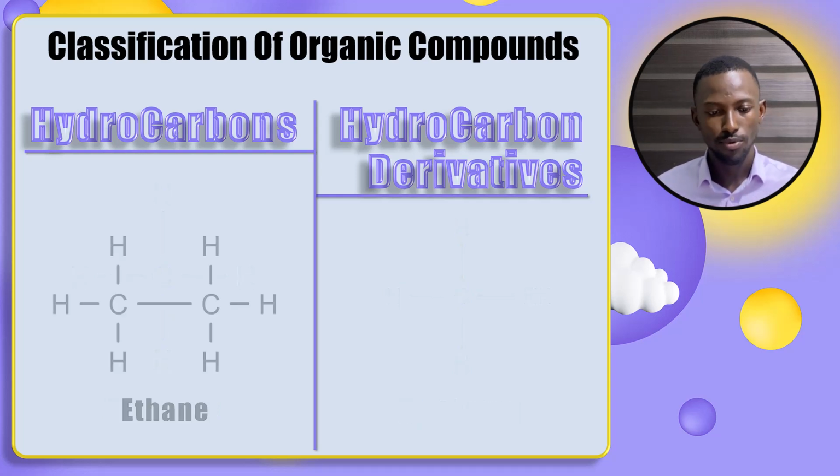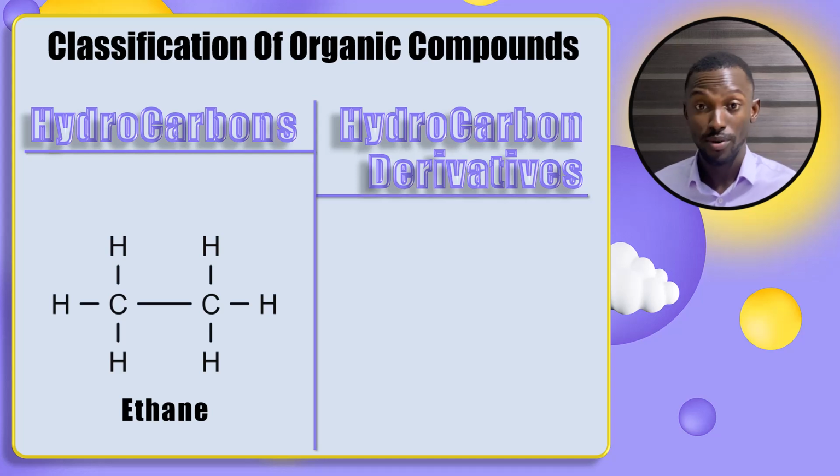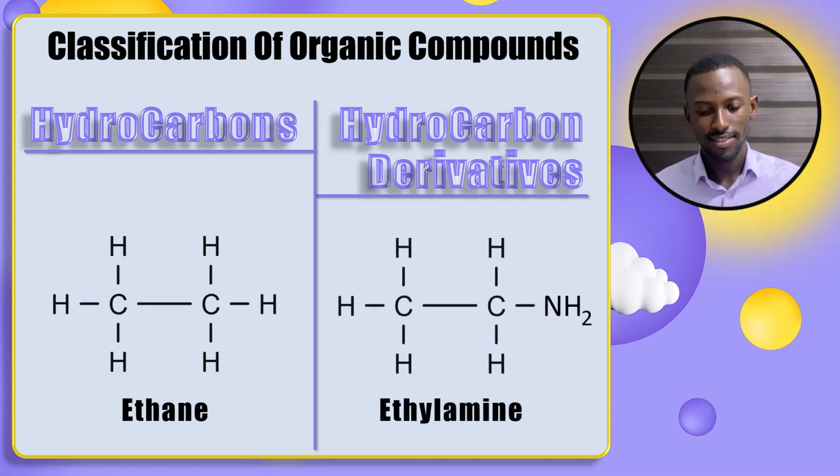Our next example will be ethane. Ethane is a hydrocarbon. Why? It contains only carbon and hydrogen atoms, if you take a very close look at it. But look at this, ethylamine. Ethylamine is like an ethane that has lost 1 hydrogen, and the hydrogen is replaced with an amine group, an NH2 group.